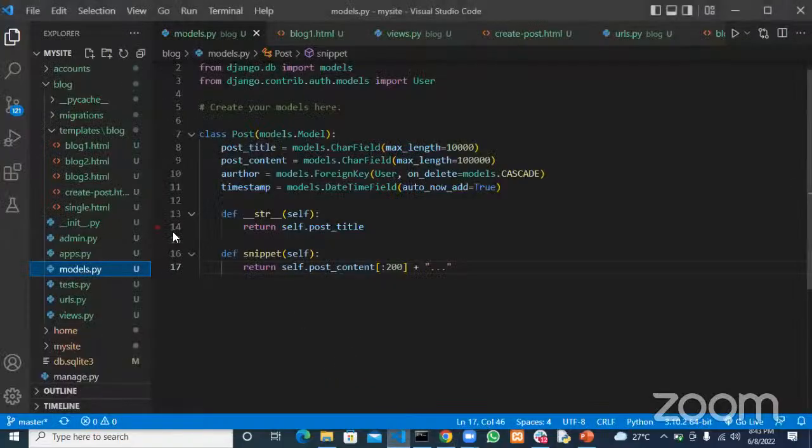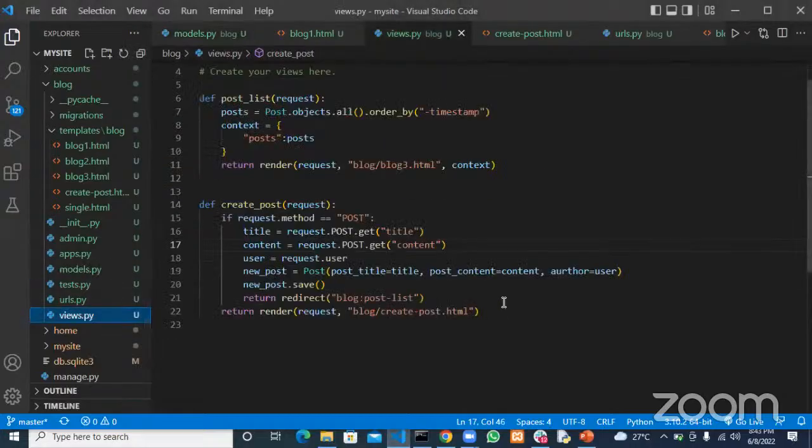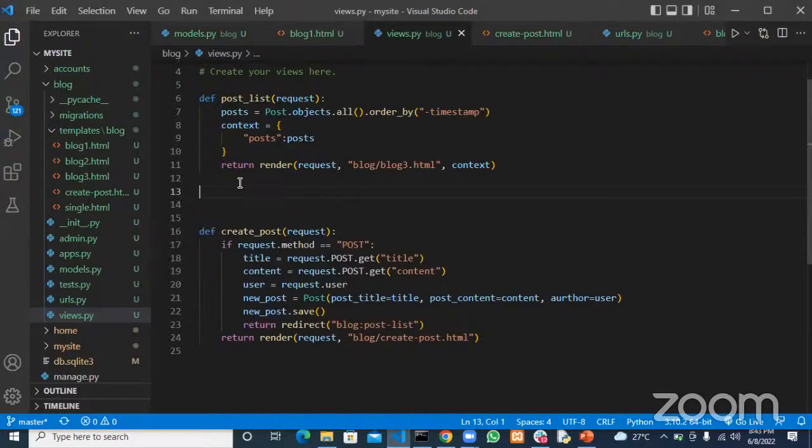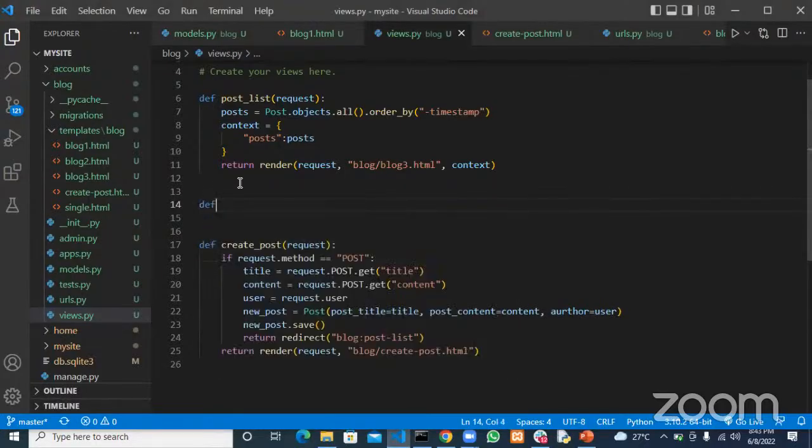So let's also come here and go ahead and create a view. I'll create this view above the create post, and this view would be a post detail view. A post detail view, and this is where it will show the actual post. A post detail view, detail.